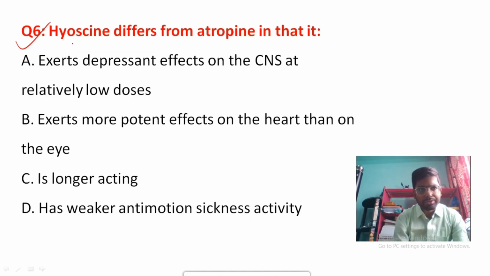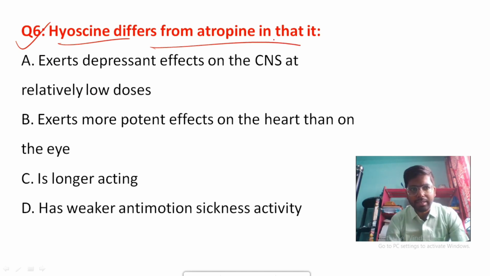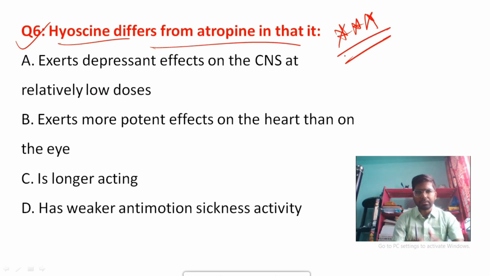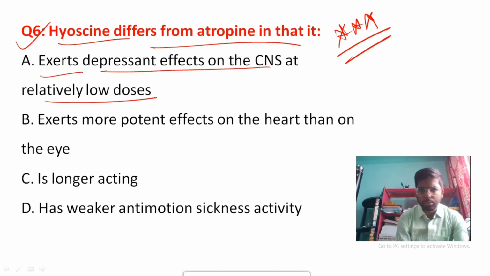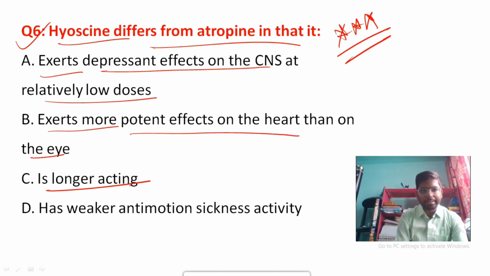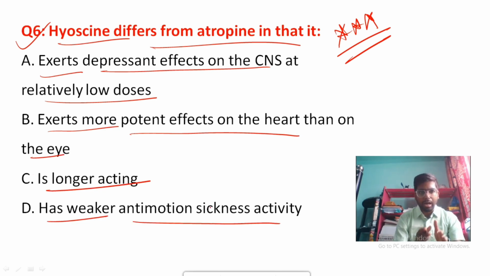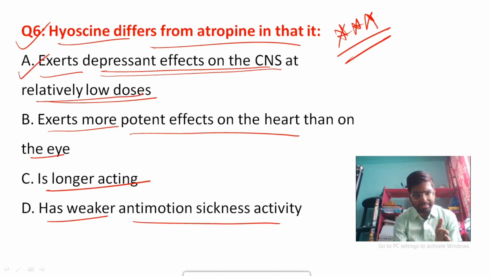Next, the sixth question: hyoscine differs from atropine in that... It's a very important question about the difference between hyoscine and atropine. The options are: exerts depressant effect on CNS at relatively low dose; exerts more potent effects on the heart than on the eye; is longer acting; has weaker anti-motion sickness activity. Hyoscine exerts depressant effects on the CNS at relatively low dose. Yes, that is an absolutely correct statement.